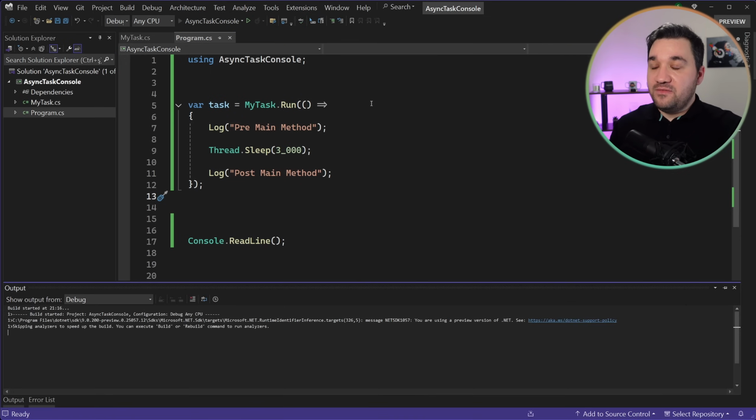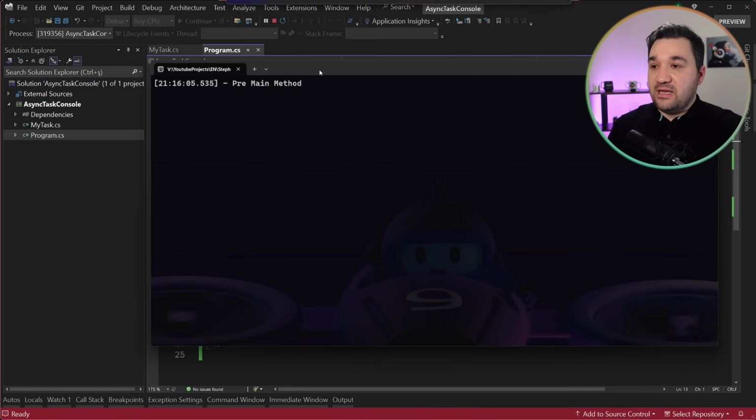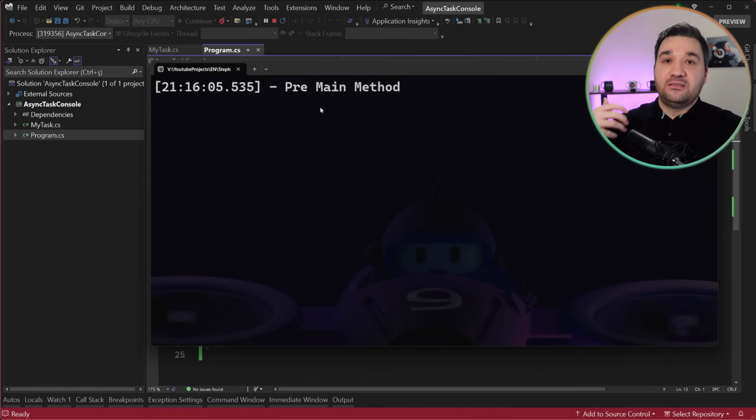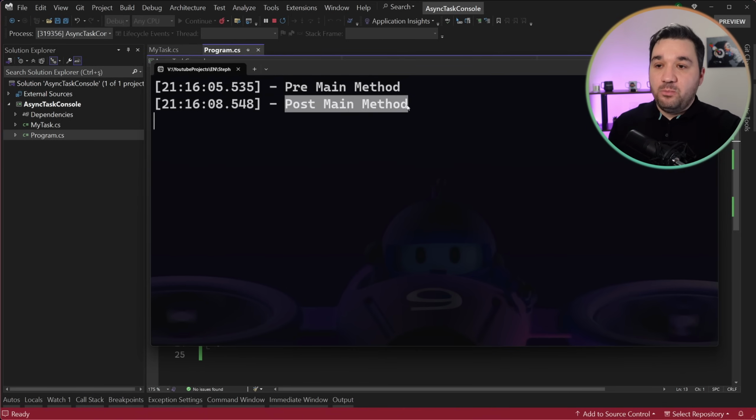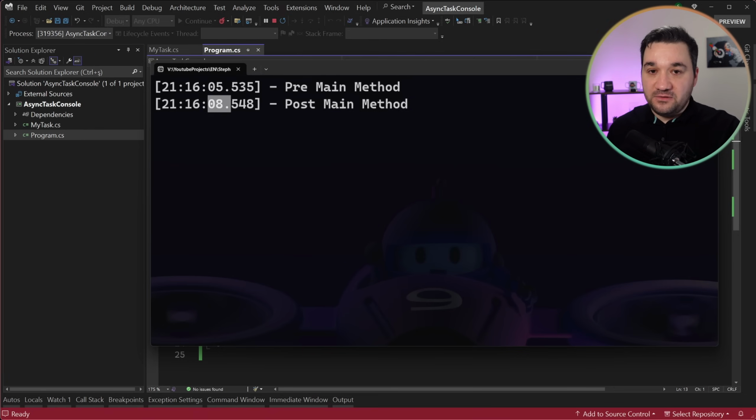Once I run that application, what I'm going to see is the pre-main method, and then 3 seconds later, I would just see the post-main method. This is perfectly normal. As you can see, there are 3 seconds there.